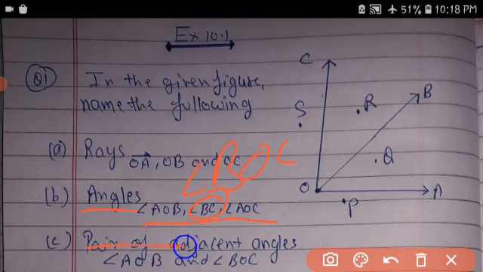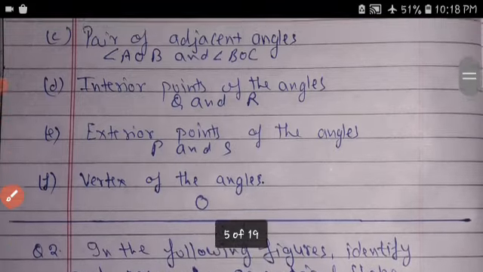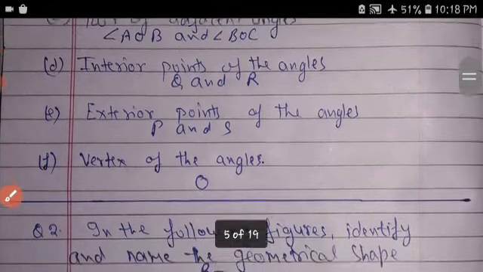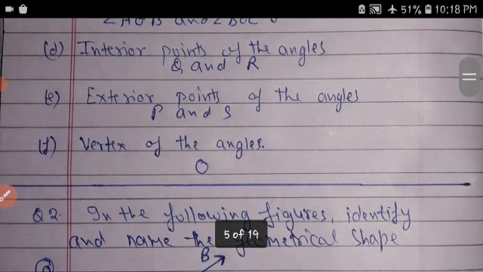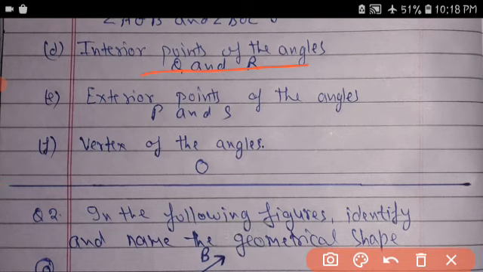Pair of adjacent angles: angle AOB and angle BOC. Interior points of the angle: Q and R. Exterior points of the angle: P and S. The vertex of the angle is O.